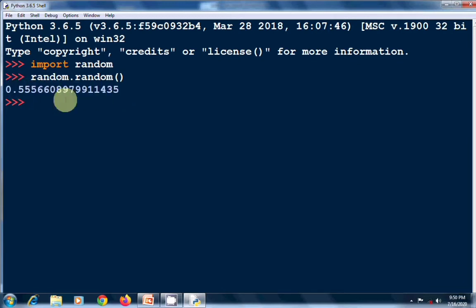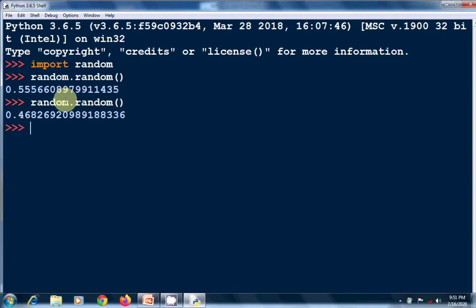See, next time again I am using the same function, the random function. Again it will generate a new random number in the same range. See, this time it is generating 0.4682 and so on. So however many times you execute this function, each and every time it will generate new random numbers in the given range.